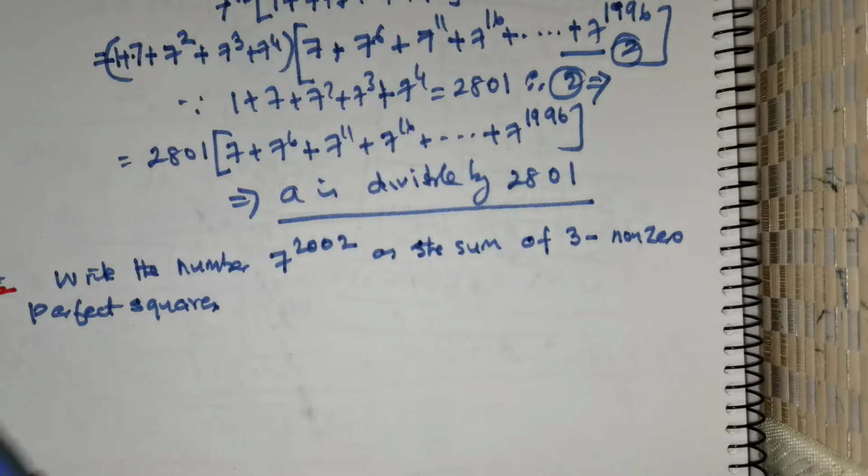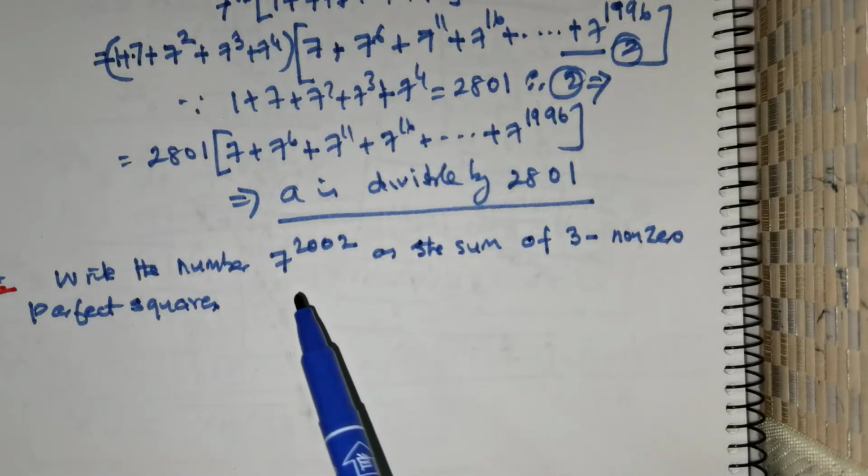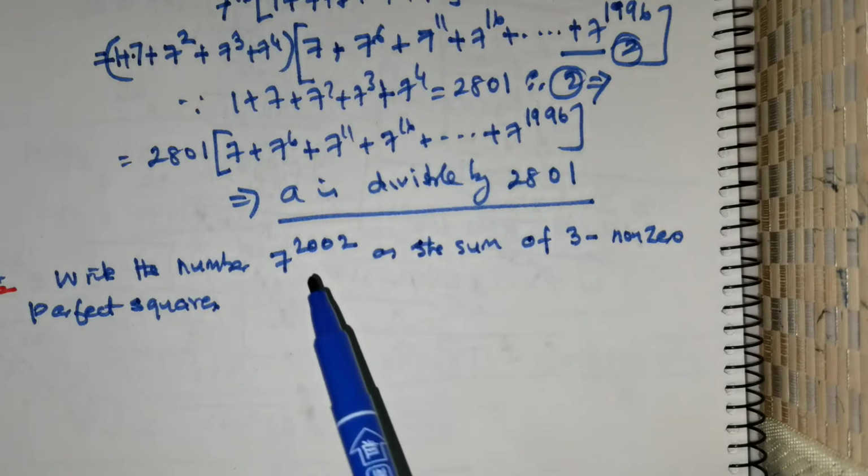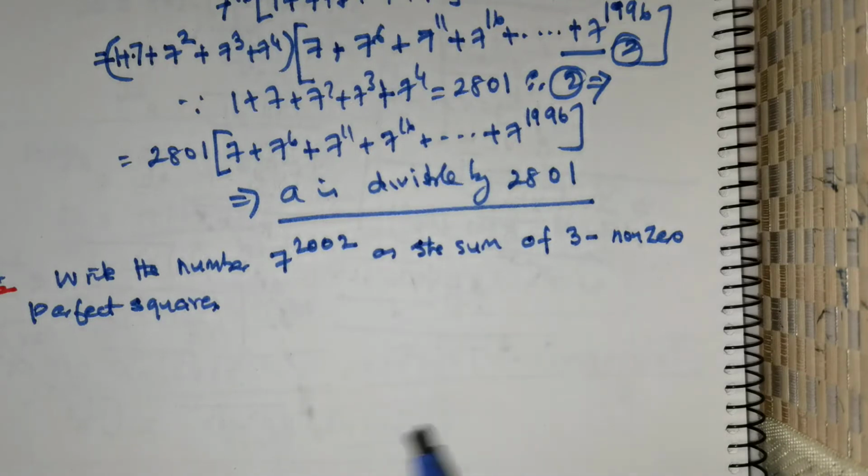Welcome everybody. We have this question: we are expected to write 7 raised to the power of 2002 as a sum of 3 non-zero perfect squares.